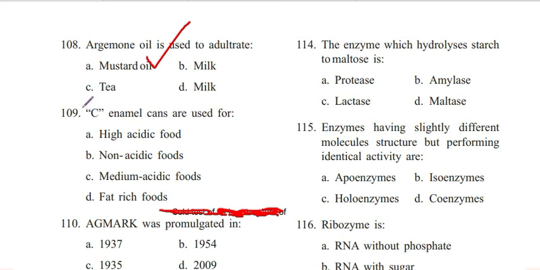Next question is 109. Enamel cans are used for high acidic foods, non-acidic foods, medium acidic foods, fat-rich foods. Answer is B. Non-acidic foods. Lacquering is of two types, acid resistant and sulfur resistant.